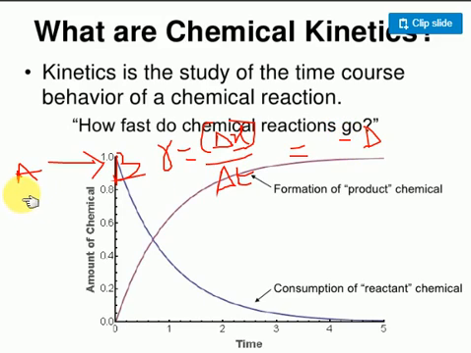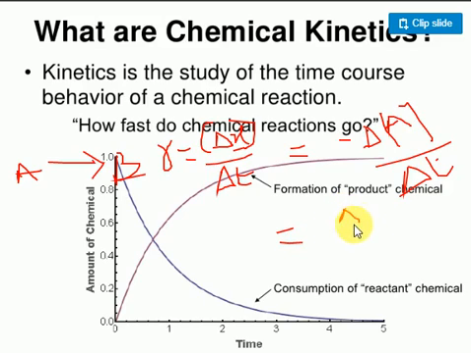As time goes on the concentration of the reactant decreases, so minus d[A] by dt, with the concentration in brackets, by delta t. Equal to, concentration of B increases, so plus delta [B] by delta t. You understood now?